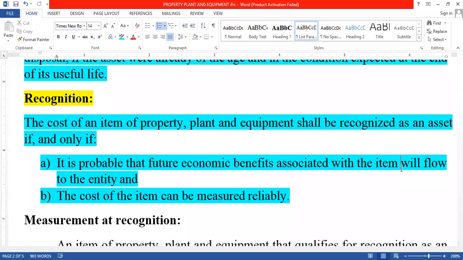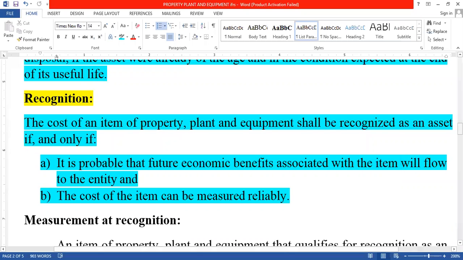And the second one, the cost of the item, the reliable information from the property plant and equipment transactions, those relate only to property plant and equipment. See, these are the two important conditions they have given us for recognition.